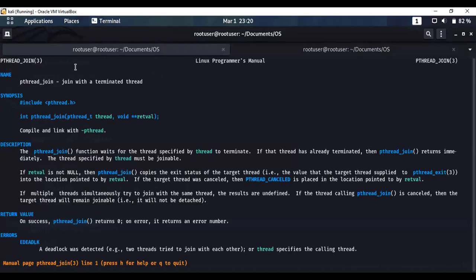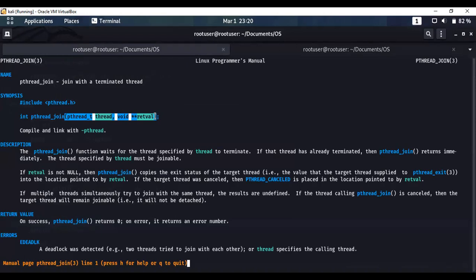As you can see, the manual states that this is the pthread_join function. It is used to join with a terminated thread, and it is also a part of the pthread library. This pthread_join function takes 2 parameters. First is the variable of type pthread_t, and second is the return value.